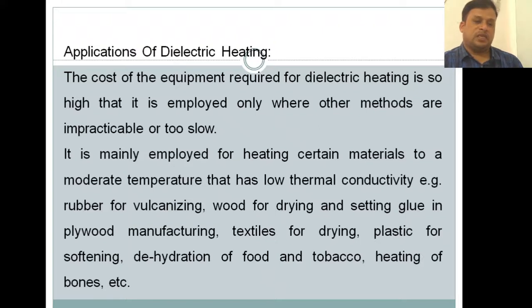Also dehydration of food and tobacco: if you want to package them, you have to dry them first. For that purpose we use dielectric heating, and also for heating of bones, etc. There are a number of processes which require dielectric heating, with moderate temperature and low thermal conductivity. A few examples are shown in this slide.